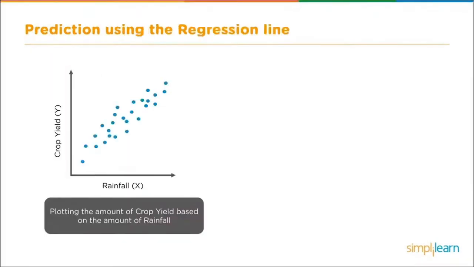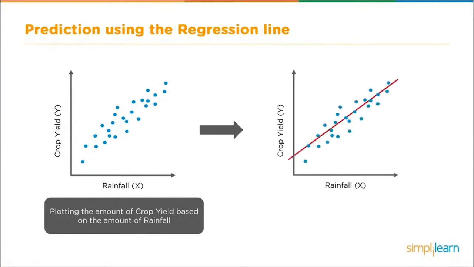We're going to go back to plotting the amount of crop yield based on the amount of rainfall. And here we have our rainfall. Remember, we cannot change rainfall. And we have our crop yield, which is dependent on the rainfall. So we have our independent and our dependent variables. We're going to take this and draw a line through it as best we can through the middle of the